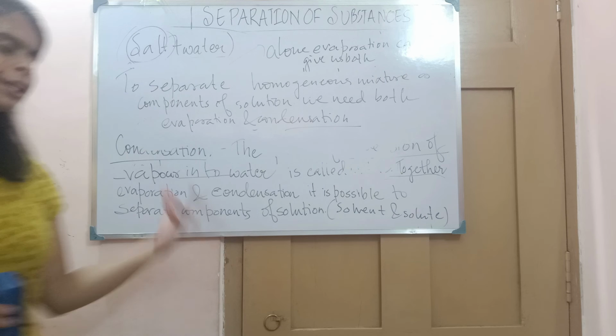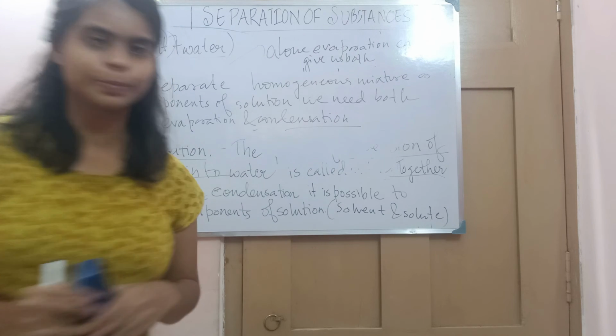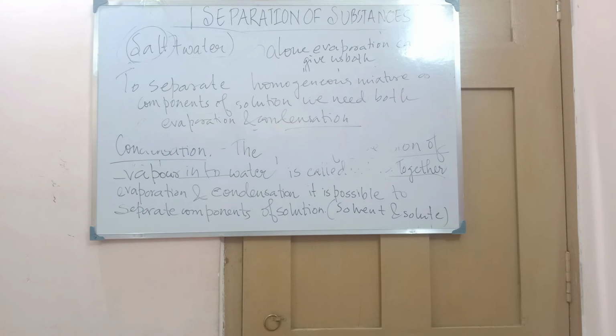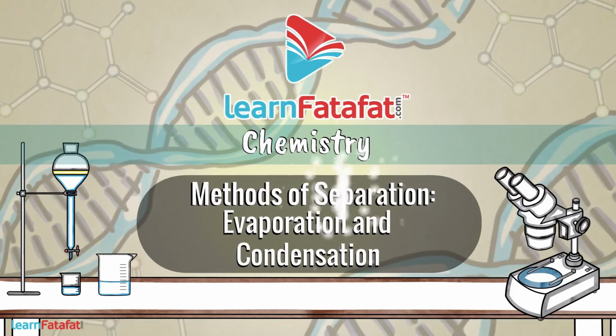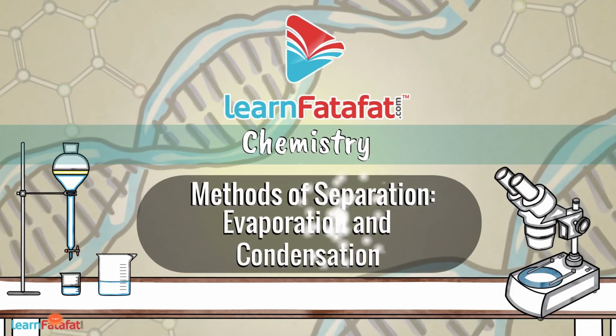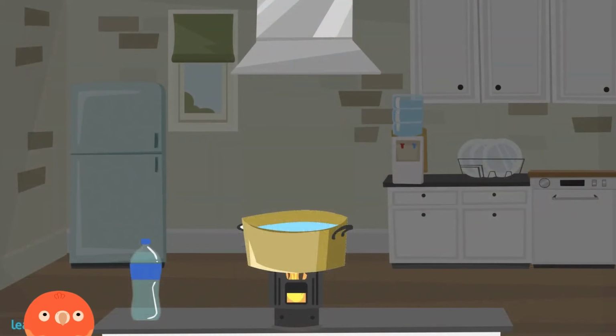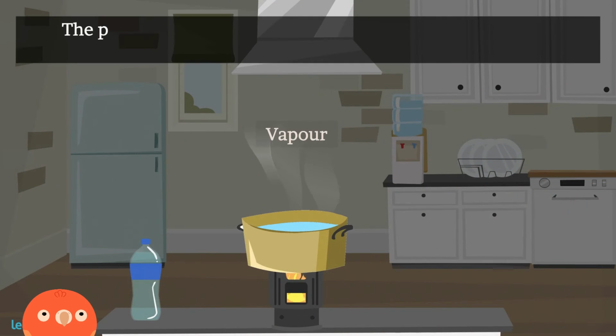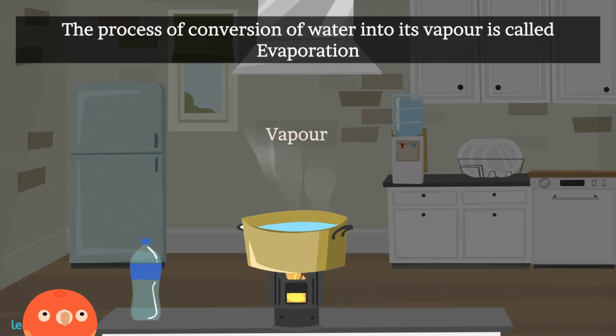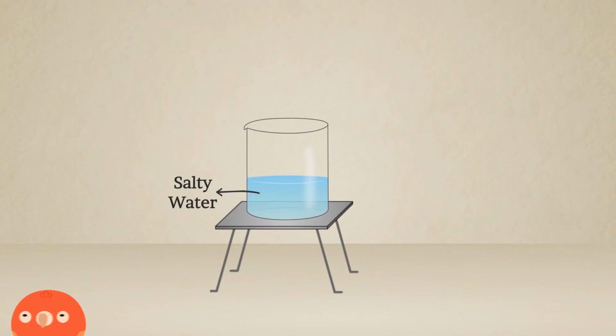To understand this, let's see the video. Methods of separation: evaporation and condensation. If we continuously heat water, it gets converted into vapors. The process of conversion of water into its vapor is called evaporation. Here is a beaker containing salty water.